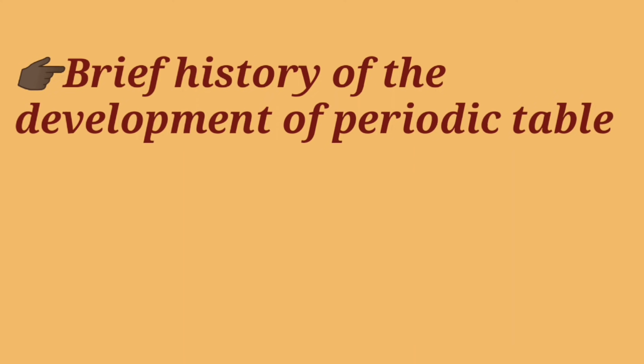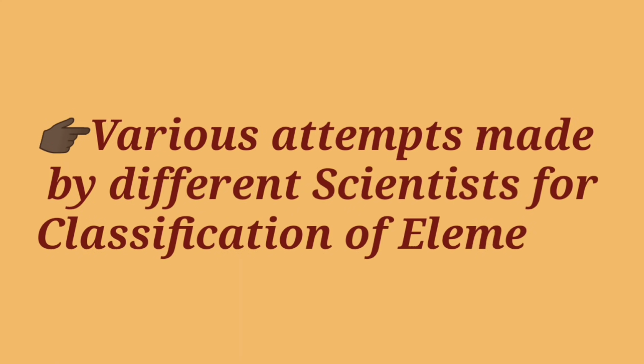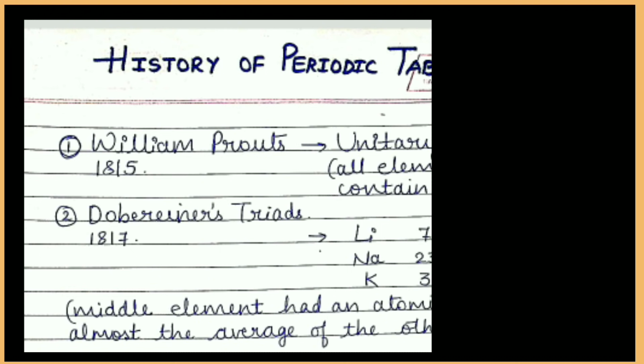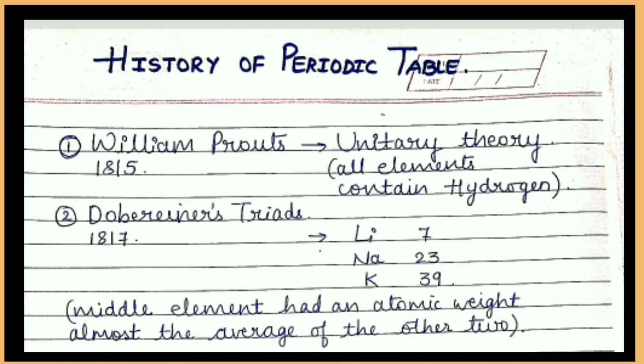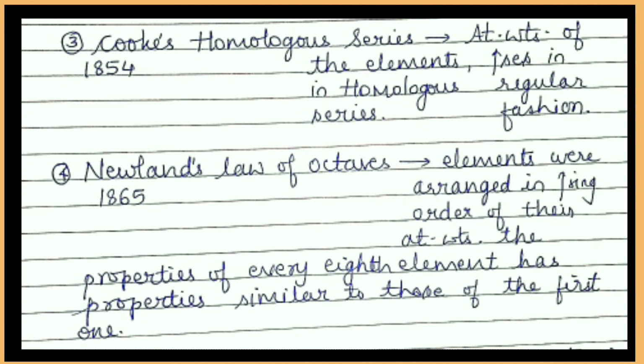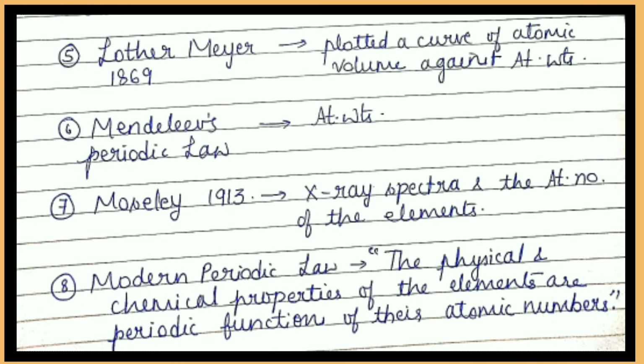Students, we have also discussed the brief history of development of the periodic table. That is, various attempts made by different scientists for classification of elements. Starting with William Prout's unitary theory. According to that theory, all elements contain hydrogen atoms. Then we have discussed Dobereiner's law of triads. Then Cooke's homologous series. Then Newlands' law of octaves. Next we have discussed Lothar Meyer's arrangement of elements. And then we have discussed Mendeleev's periodic law.